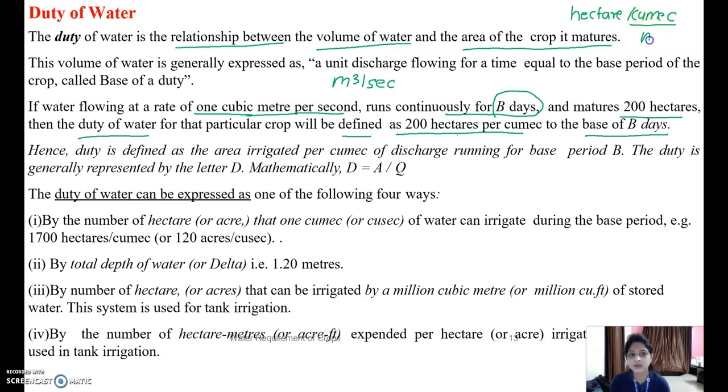Cumec means 1 meter cube per second, and 1 hectare is equal to 10 raised to 4 meters square.